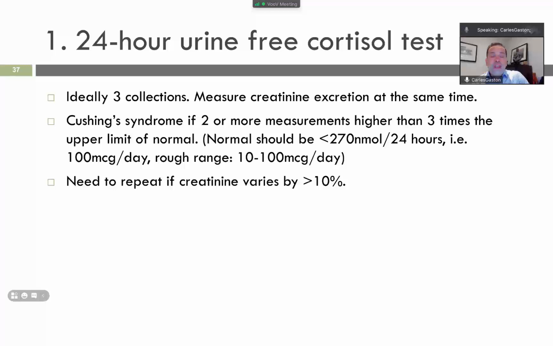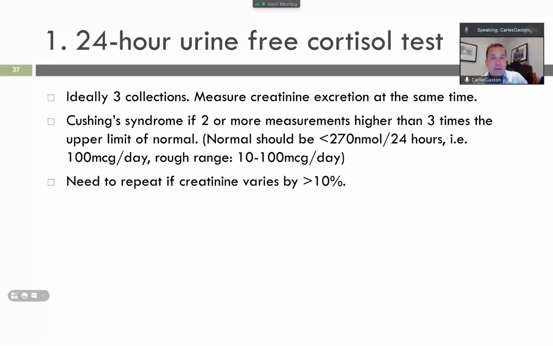If the creatine varies between experiments or collections, let's say by more than 10%, you need to repeat the test, because that may tell you there is an abnormal creatine test. Abnormal liver or kidney function. There are also false positives to this urine test. For example, during pregnancy, right? There could be a different reading.